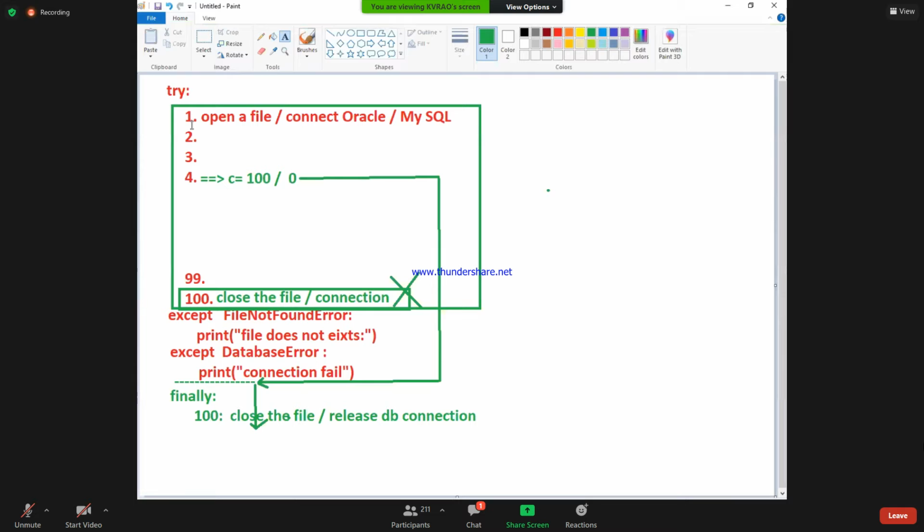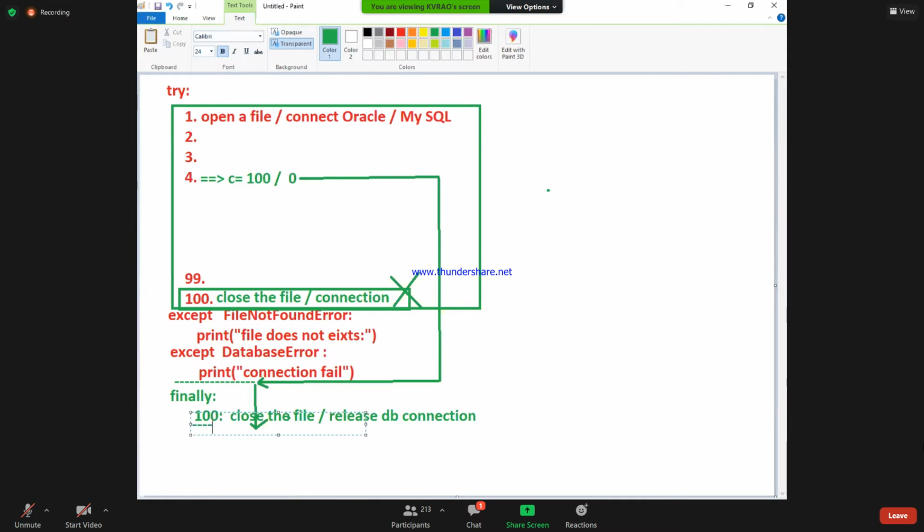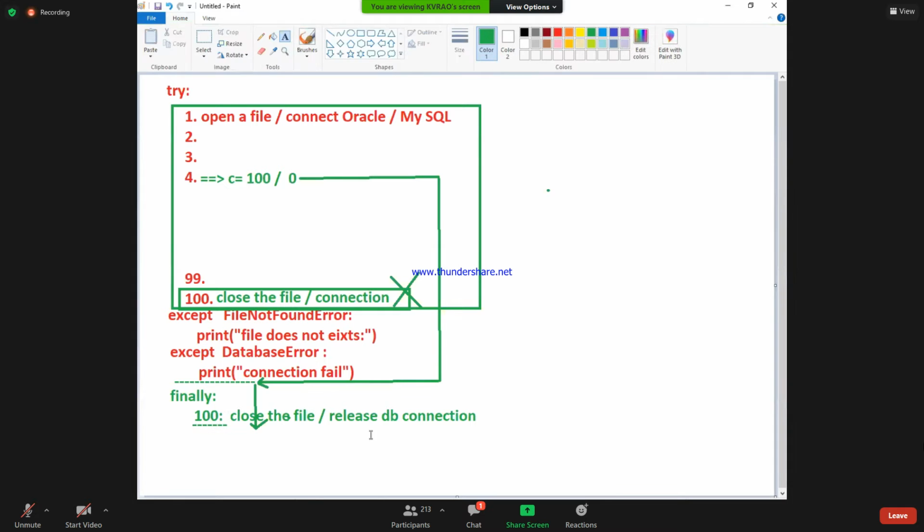Now start carefully. Line number 1 opened the file. Line numbers 2, 3, 4, and on the fourth line an exception is occurring. Jump out of the fourth line. The appropriate except block is executing. Then in the finally block, line number 100 is executed. Close the file, release the DB connection.